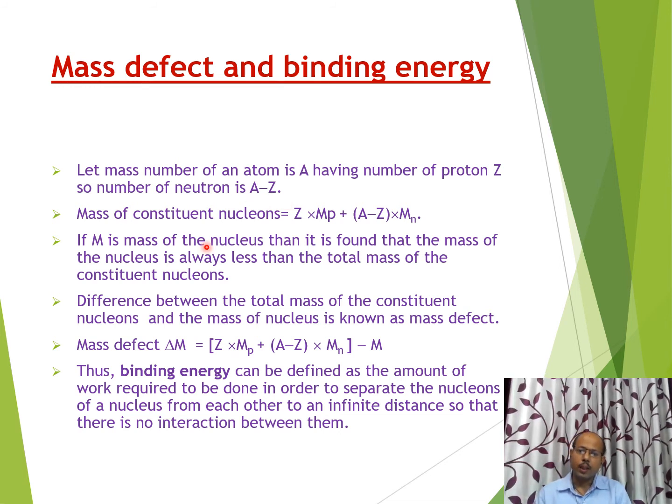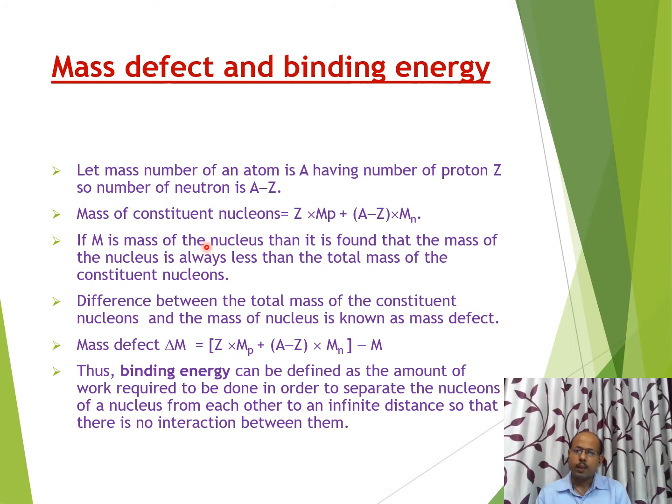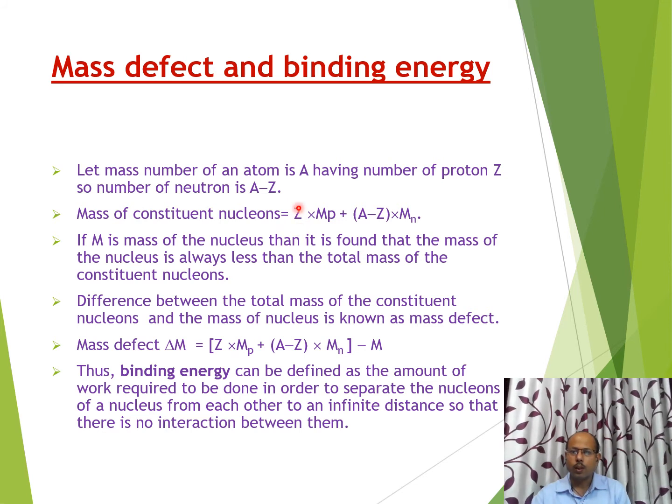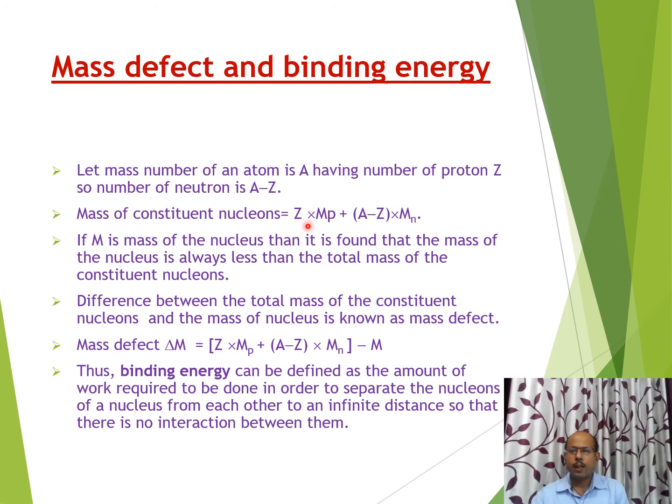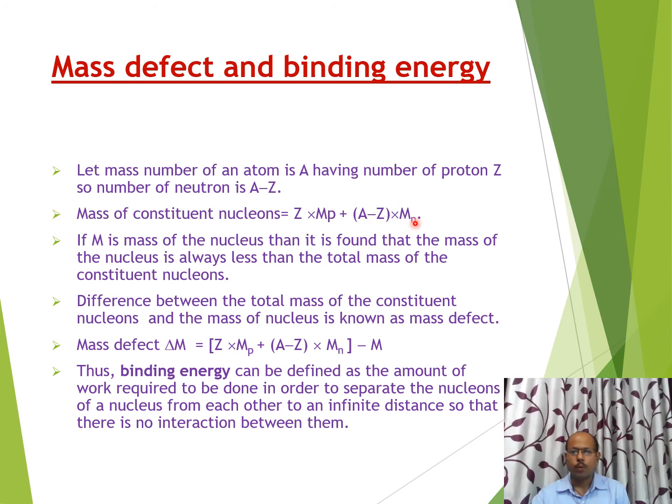Therefore, the total mass of its constituent particles when they exist in a free state will be Z into Mp plus (A minus Z) into Mn. Why this? Because there are Z protons and the mass of each proton is Mp, and A minus Z is the number of neutrons with the mass of each neutron Mn. So the relation is: mass of proton into number of protons plus mass of neutron into number of neutrons.